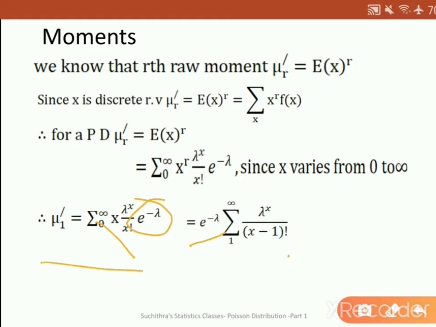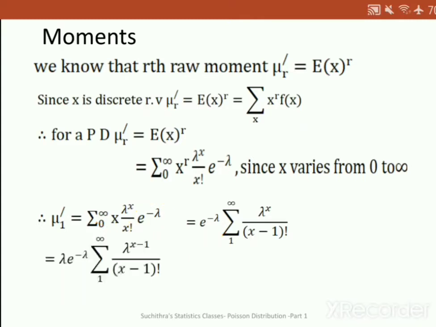So we are getting mu 1 dash as e raised to minus lambda. Instead of 0 to infinity, we will write summation from 1 to infinity, since 0 minus 1 is a negative number, it is not applicable to factorials. Mu 1 dash equals e raised to minus lambda summation 1 to infinity lambda raised to x divided by x minus 1 factorial. So what we are going to do: we take a lambda outside from this lambda raised to x.